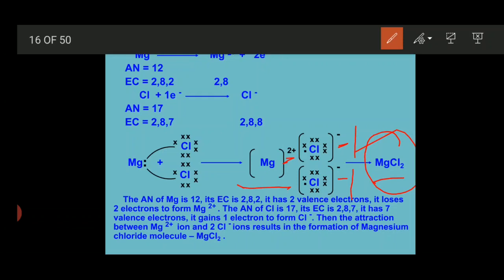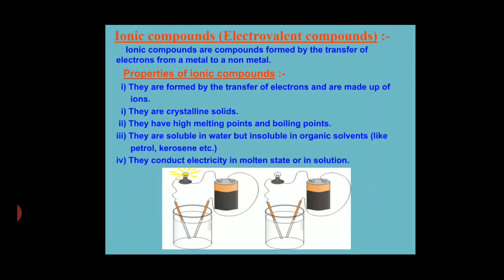Now let's just see what an ionic compound actually is and its properties. Ionic compounds are compounds which are formed by the transfer of electrons from a metal to a non-metal, that we already know. It is also known as an electrovalent compound. Why is it called an electrovalent compound? Because in this compound we see the transferring of electrons from the outermost shell of the metal to the outermost shell of the non-metal.